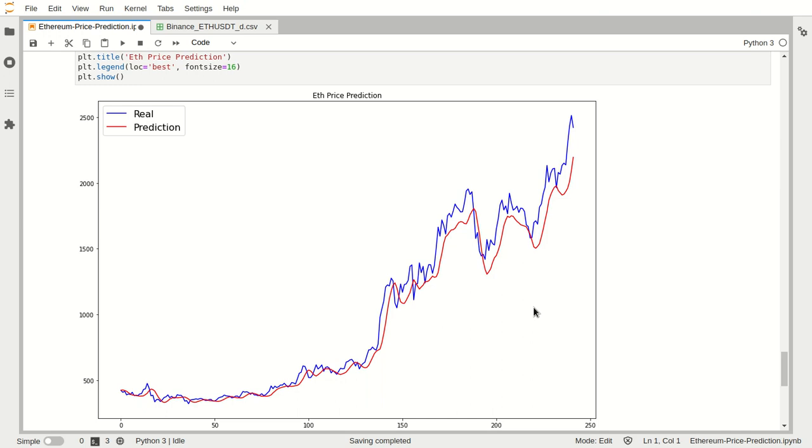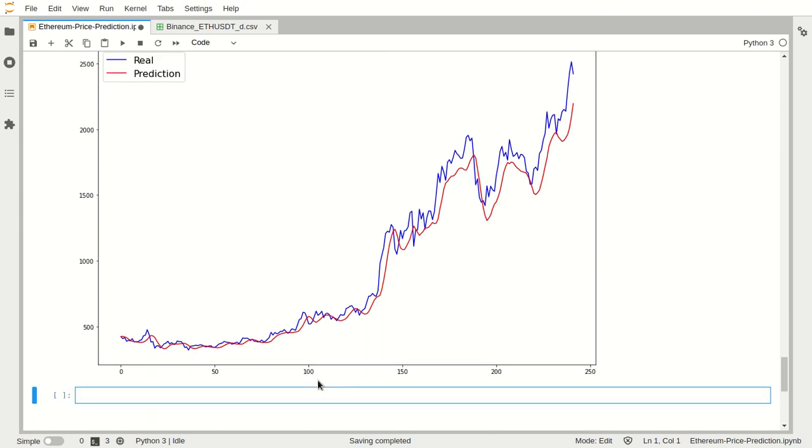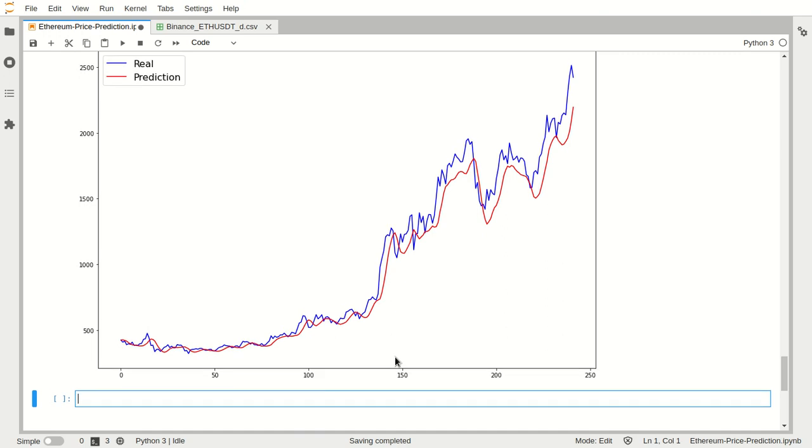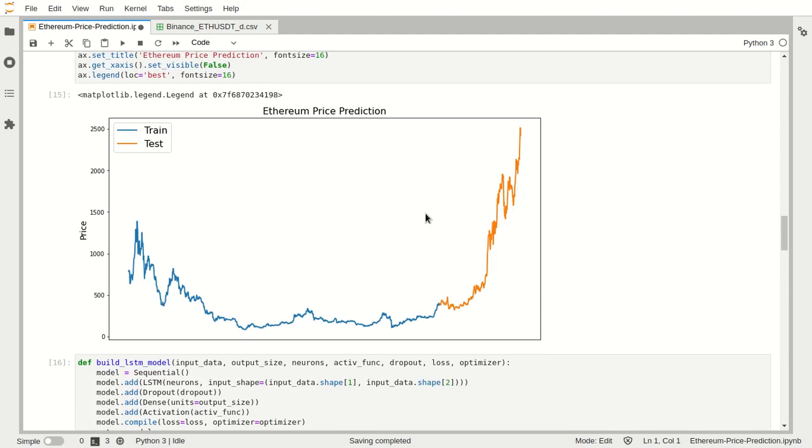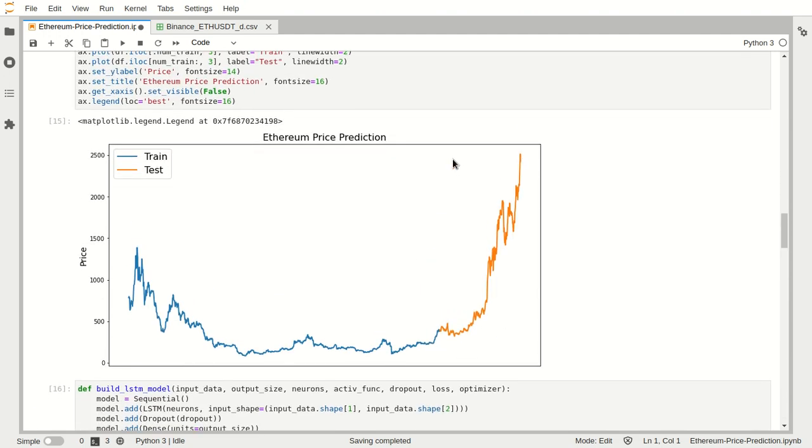The predicted values are represented by a red line, whereas the real values are represented by the blue line. The x-axis represents the time, and the y-axis represents our Ethereum price.